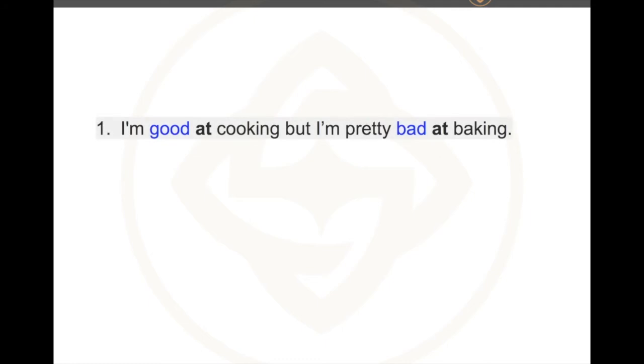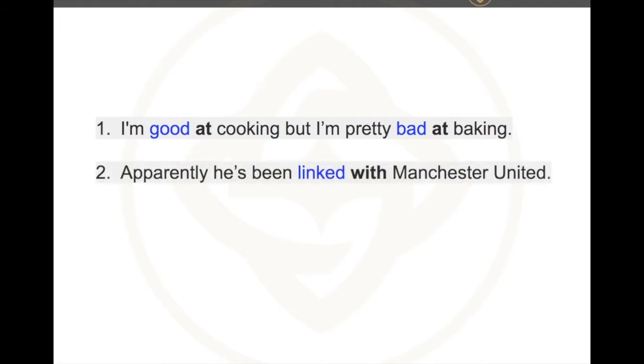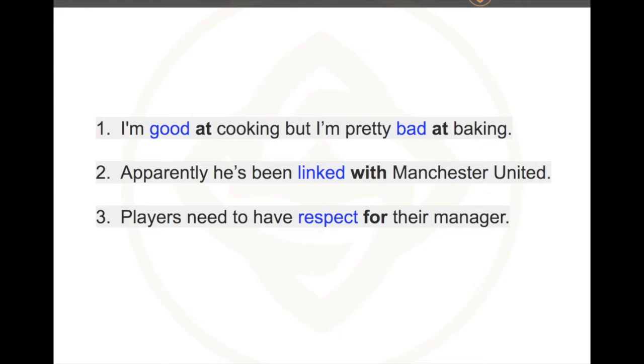So, for example, I am good at cooking, but I'm pretty bad at baking. Apparently, he's been linked with Manchester United. Players need to have respect for their manager. All three of these sentences have dependent prepositions. Now let's look at them one by one.